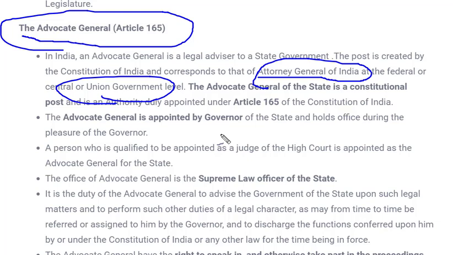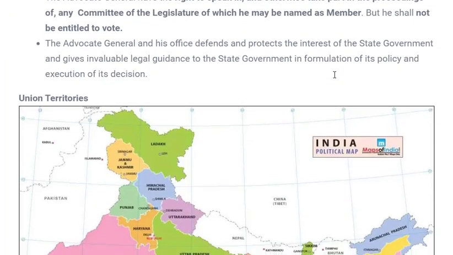And what does this advocate general of the state do? His function is to give advice to the governor regarding the constitution. Whenever any bill is passed by the assembly and given to the governor for assent, and if the governor needs any kind of legal advice, he will go to the advocate general of that state. So this is the only functioning of the advocate general of that particular state.